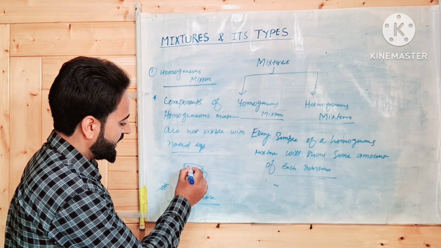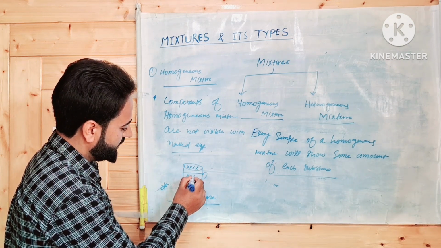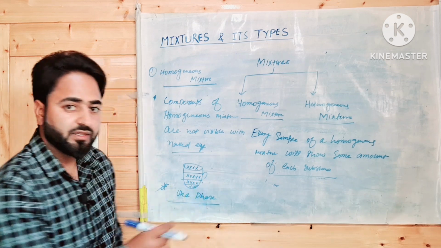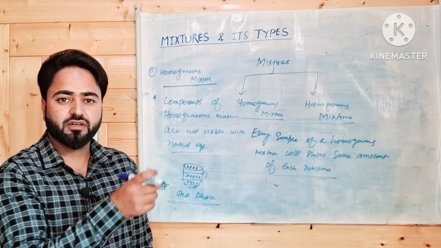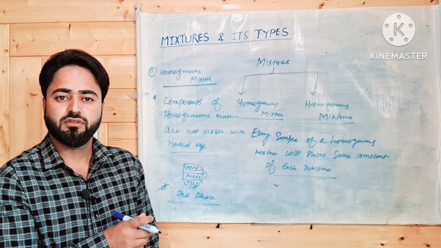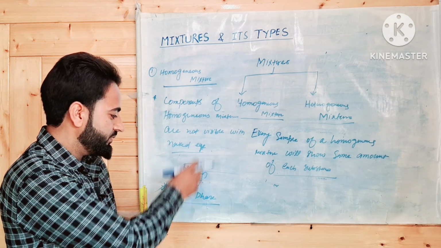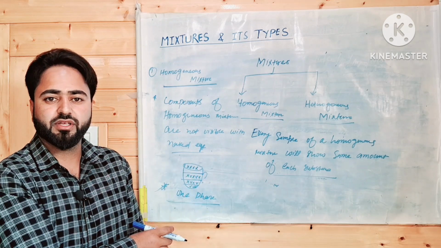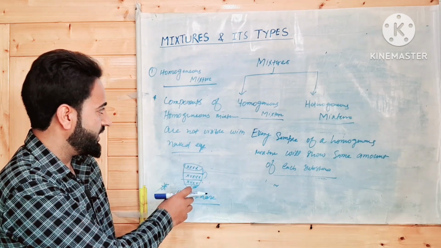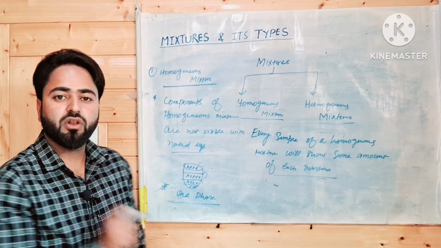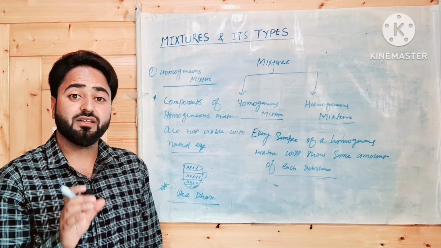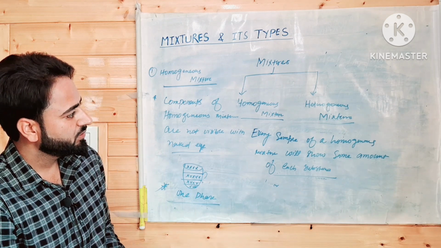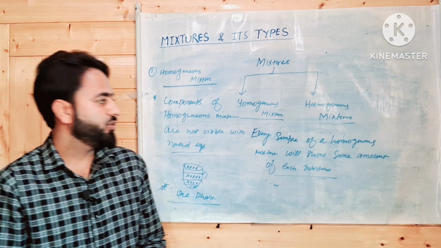We have sugar here and the milk will be here and the tea leaves will be here and the water will be here. यानी कि ये चीज़ें अलग अलग नहीं होगी. They are not separated by any boundary. They are arranged and distributed equally. We don't have separate boundaries. That is why we say a homogeneous mixture has only one phase, because the constituent particles are not divided by any boundaries. Now let us come to the second type, that is heterogeneous mixture.